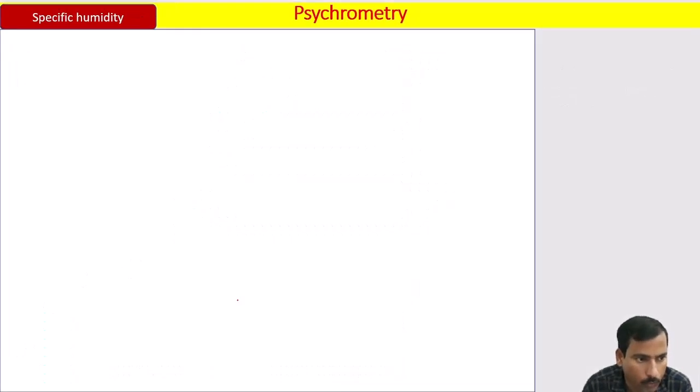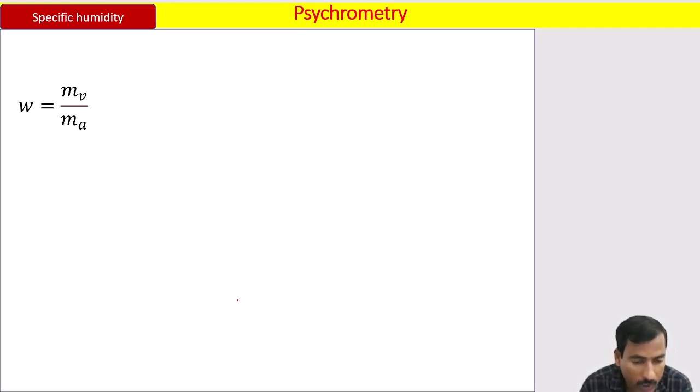Now the first derivation we are going to make on the psychrometric concept is the specific humidity. What is specific humidity? It is the amount of water vapor present in 1 kg of dry air. Mathematically, it is defined as the ratio of mass of water vapor to the mass of dry air, where Mv is the mass of water vapor and Ma is the mass of dry air.